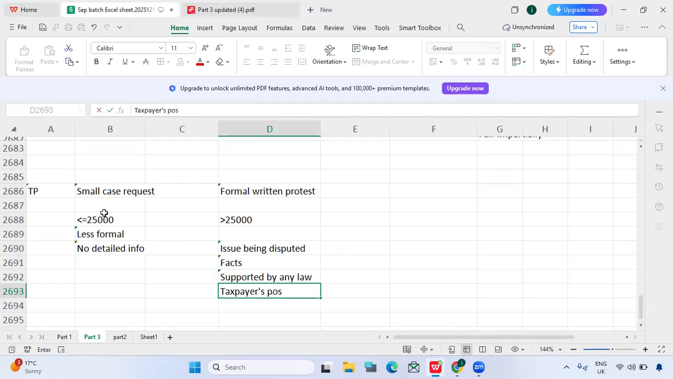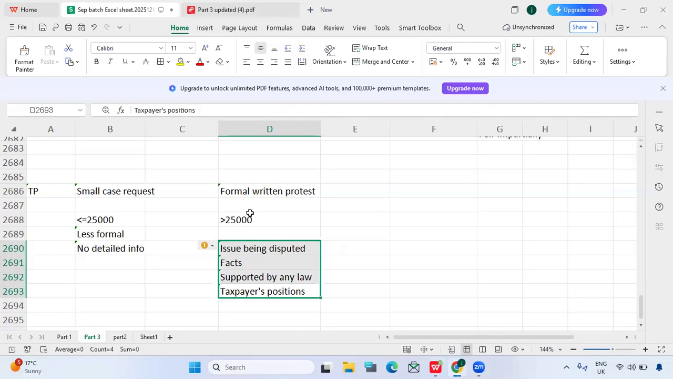We have discussed the taxpayer position in previous topics, I think. So you can see if you want. Okay, in the recording session, let me send you the unit name after the session. And so this is how the formal written protest works.